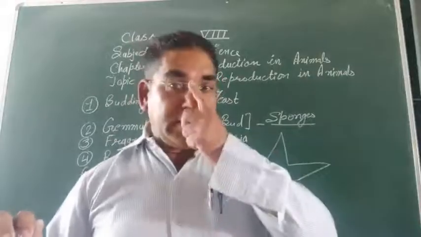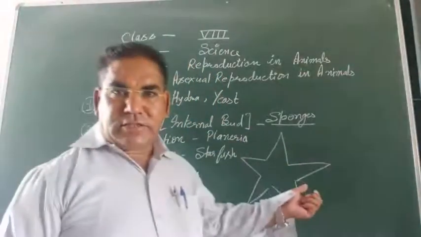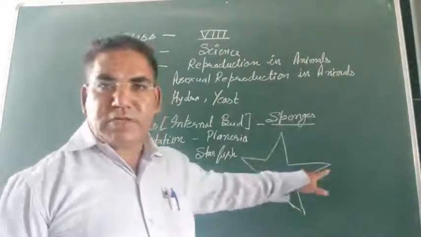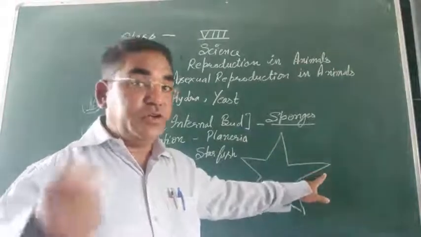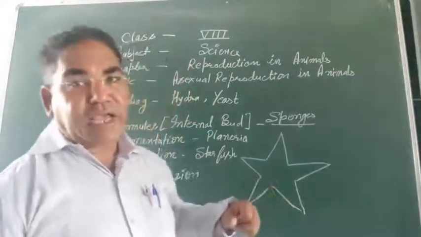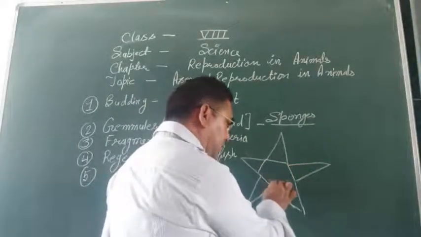In the starfish, regeneration is not routinely present only up to the formation of a new arm. If one arm is lost, a new arm will come.